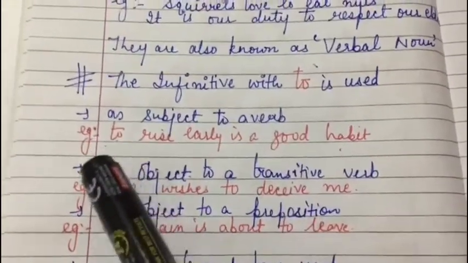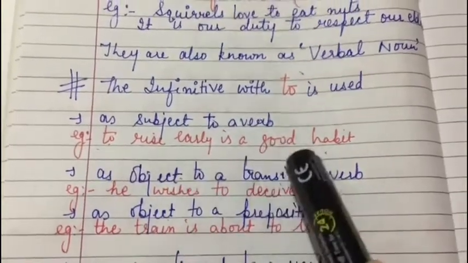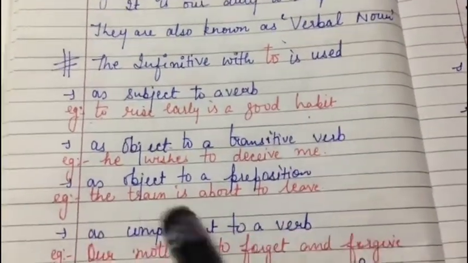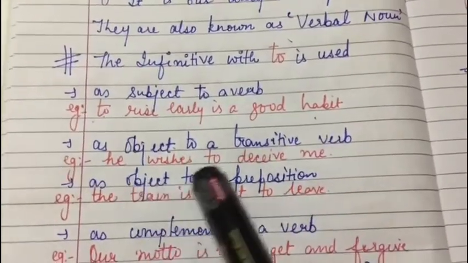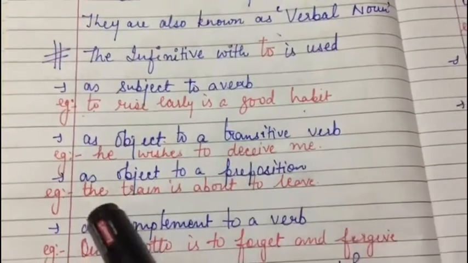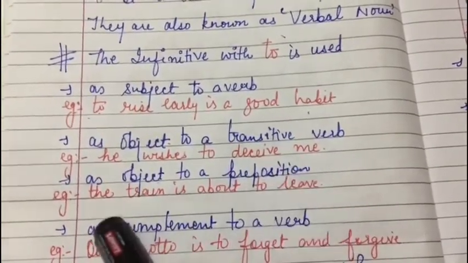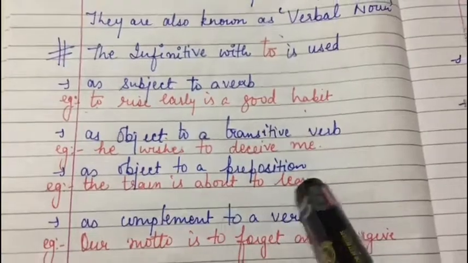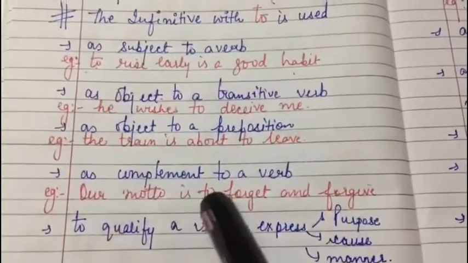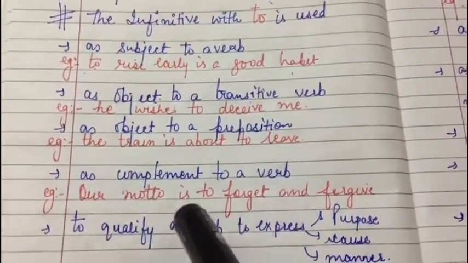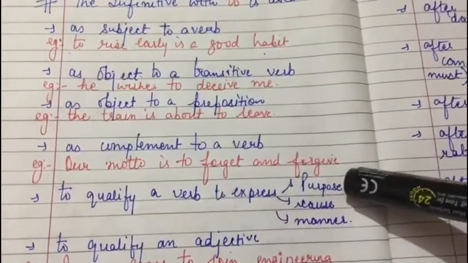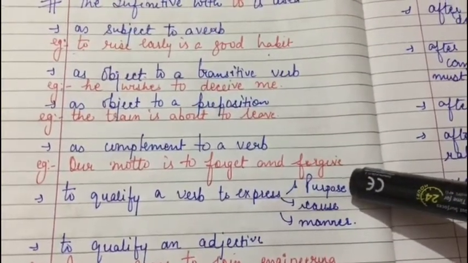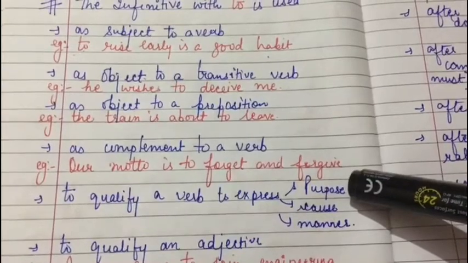For example, to rise early is a good habit. Next, as object to a transitive verb, he wishes to deceive me. As object to a preposition, the train is about to leave. As complement to a verb, our motto is to forget and forgive. To qualify a verb so that it can express purpose, for example, if I say he went to buy sweet, so that was the purpose.